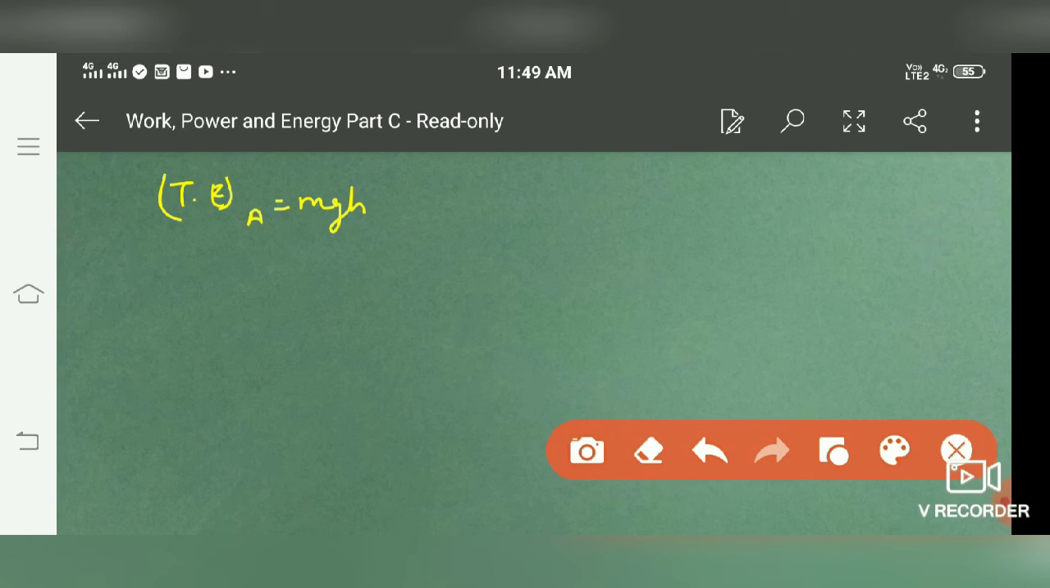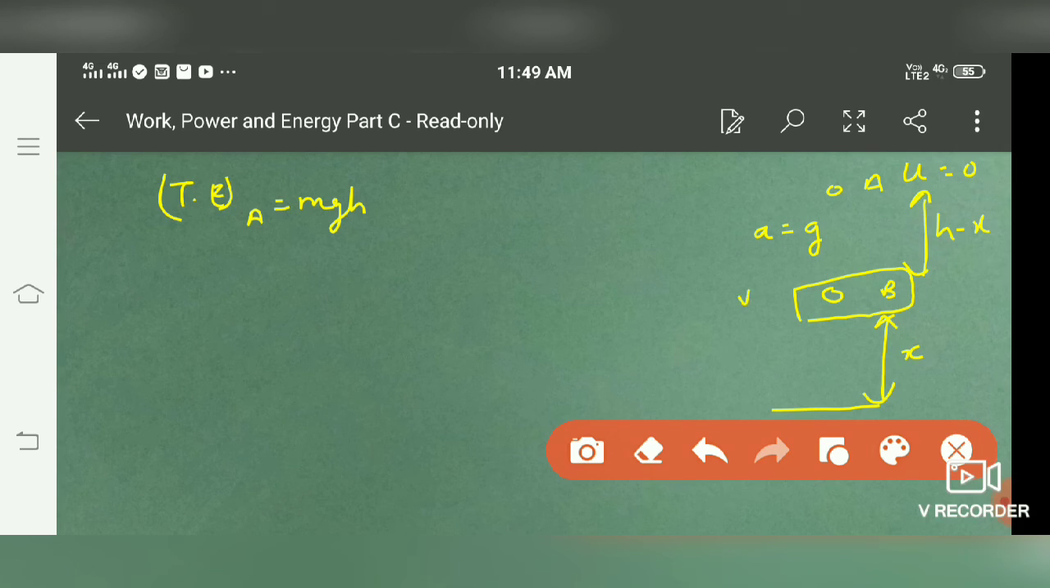Now let us consider that the body has reached a point B. Firstly it was at A, now it is at point B. At point B, it is at height x from the ground. So from above it is at a height of h minus x. If we want to calculate velocity at this point, we know that initial velocity was 0. Acceleration is acting, that is equal to g. So we can easily calculate velocity here, as s is equal to h minus x.